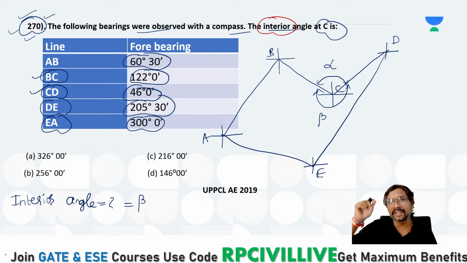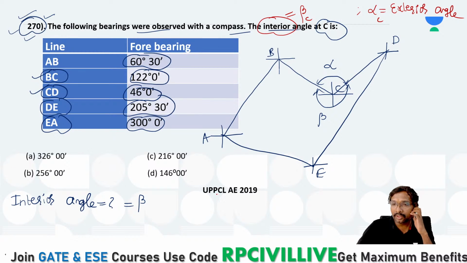Interior angle means which one? Here tell me, beta is the interior angle, na? Alpha is which one? This exterior angle. Alpha is your exterior angle at C and beta is the interior angle at C.